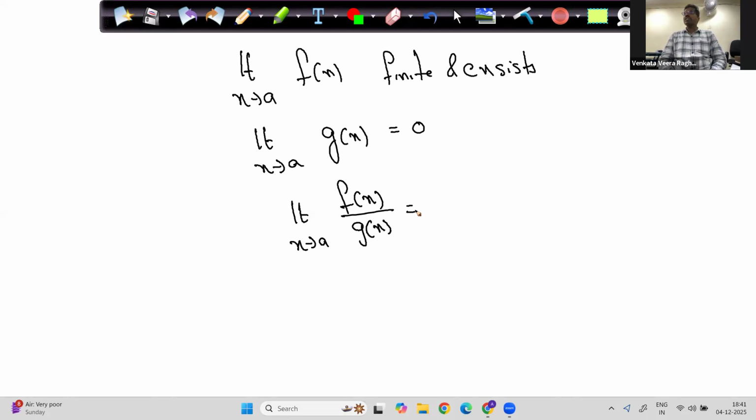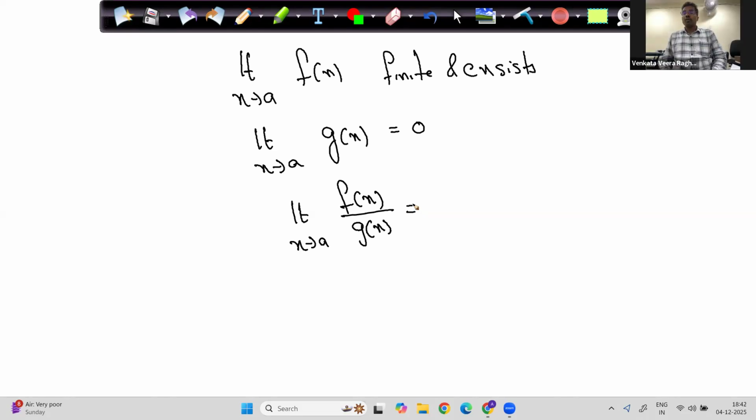Limit x tends to a f of x is finite and exists. Limit x tends to a g of x is 0. Please think. Then when I explain something, you'll understand. If you don't think and I just directly give the answer, you don't understand anything. You might get some answer, but it should go into the mind. It tends to infinity. Undefined.